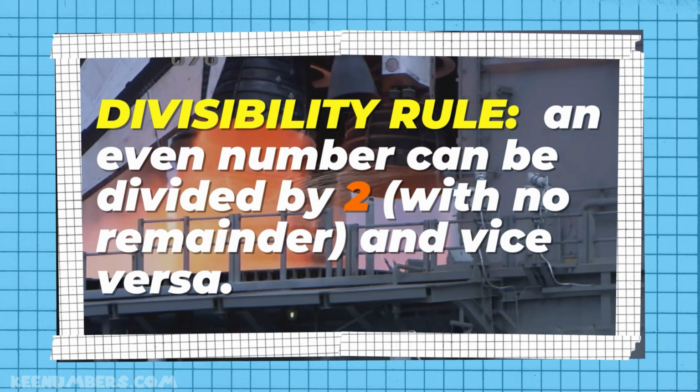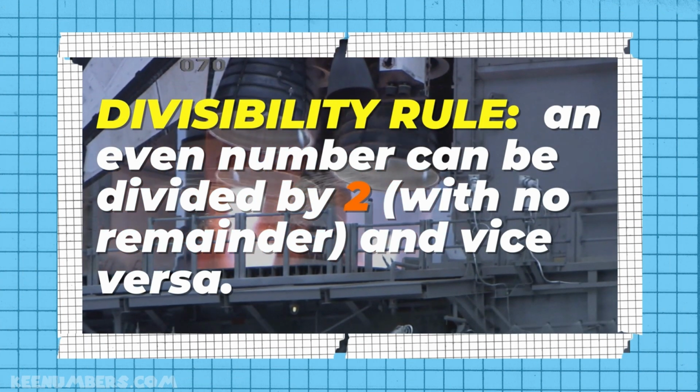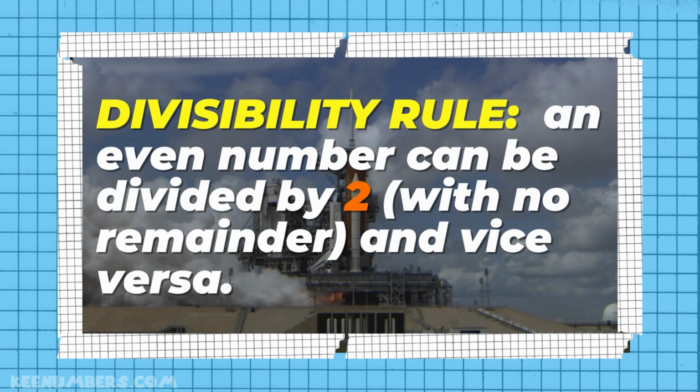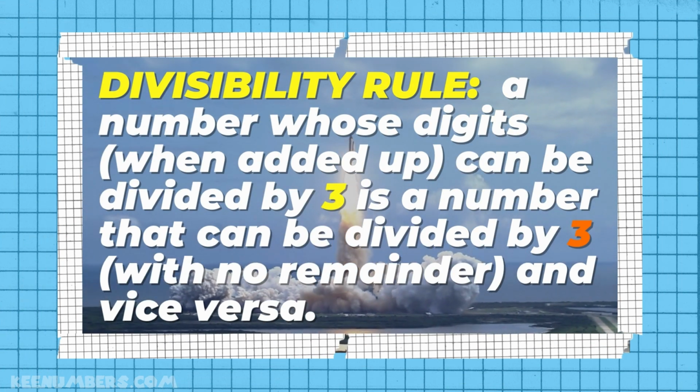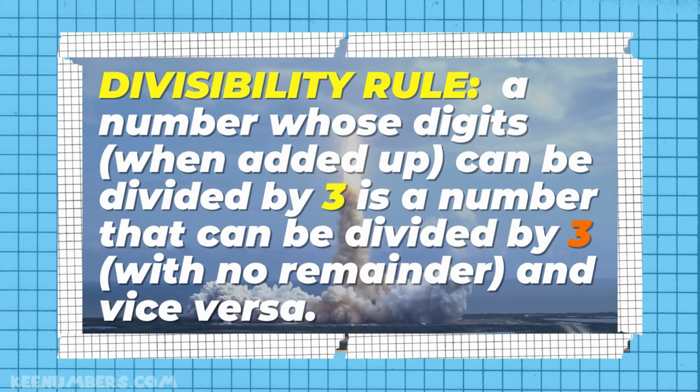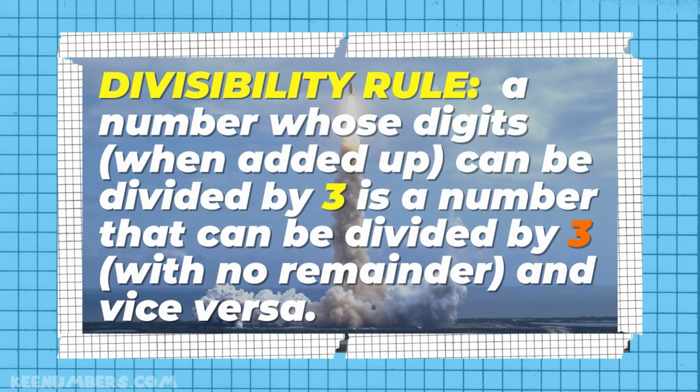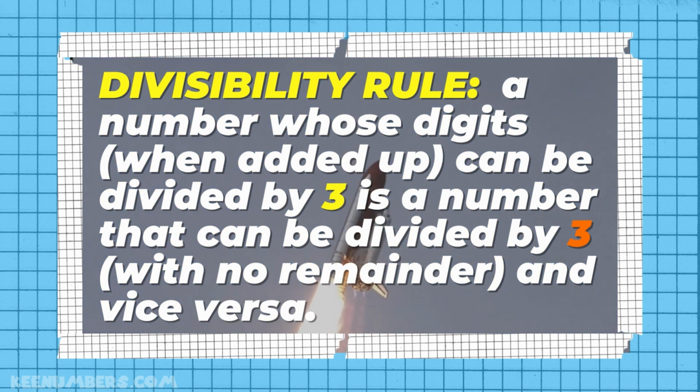Divisibility rule. A number that is even can be divided by 2 with no remainder, and vice versa. When you take all the digits that make up a number and add them together, if what you get is a multiple of 3, the original number can be divided by 3 with no remainder, and vice versa.